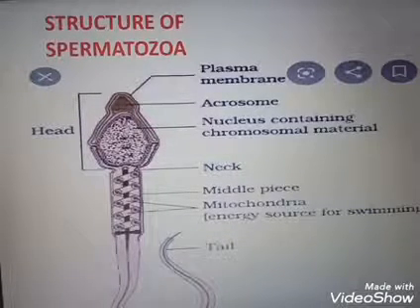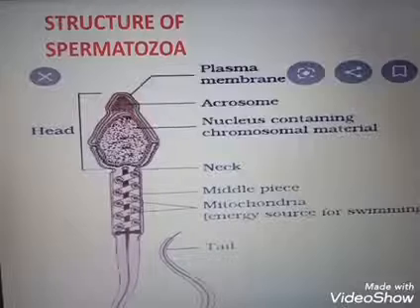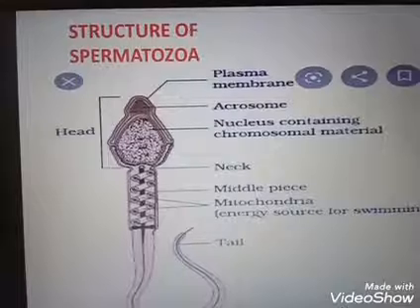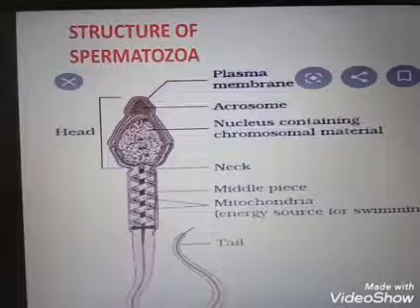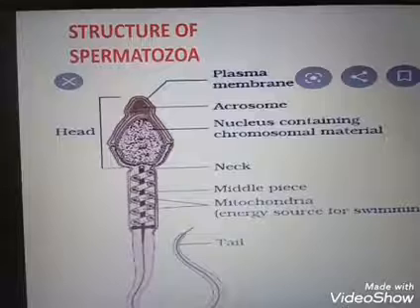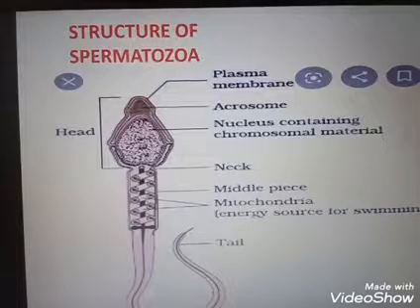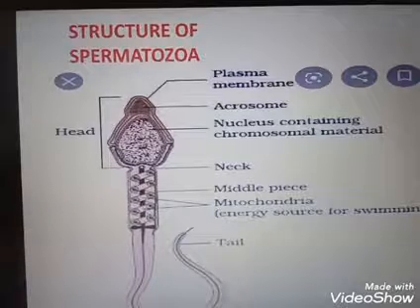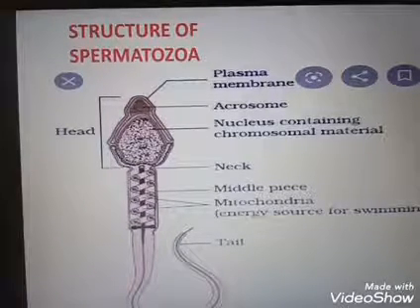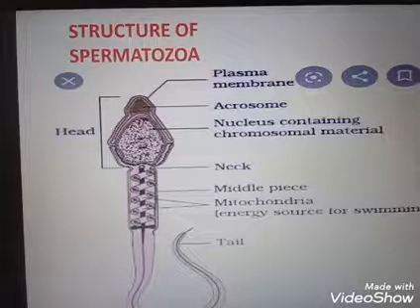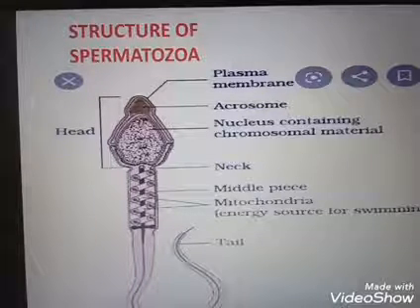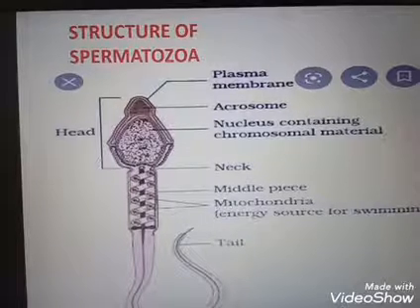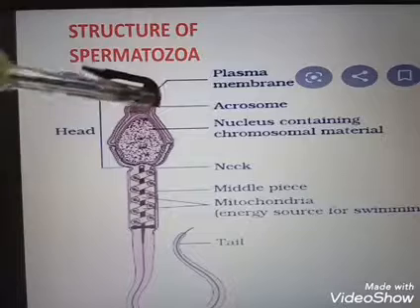Okay, then the next is the structure of spermatozoa or sperm. The function of spermatogenesis is the formation of the sperm. The sperm has mainly four parts: head, neck, middle piece, and the tail. The head is the enlarged end of the sperm containing the large haploid nucleus, that means the condensed chromatin body, and the head portion is capped by the acrosome.